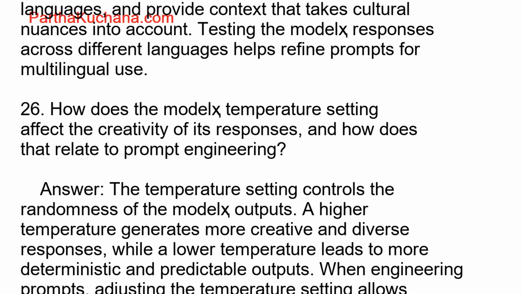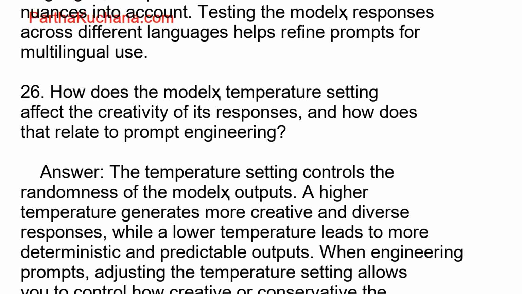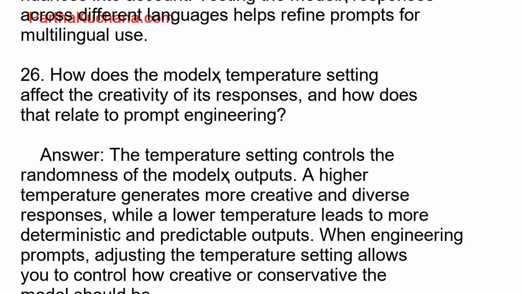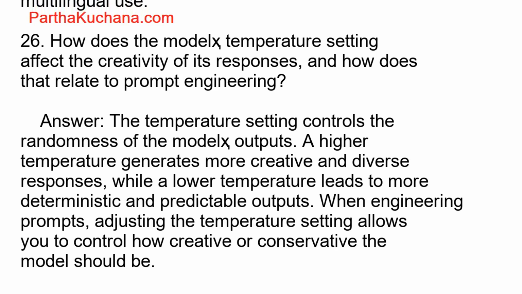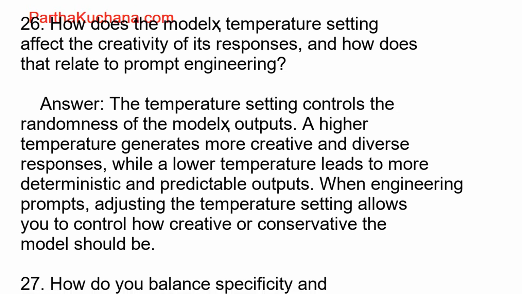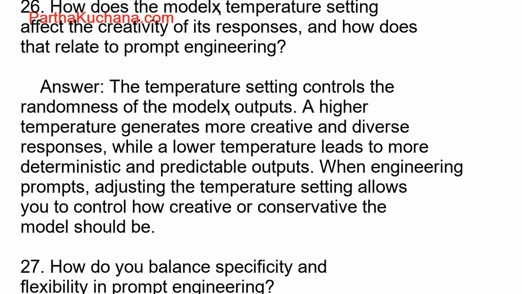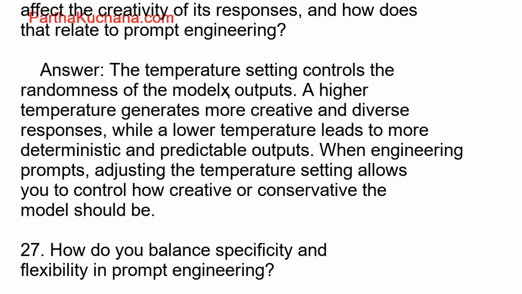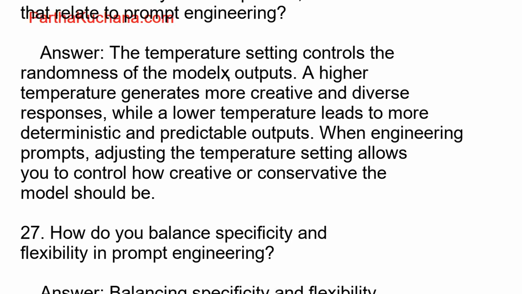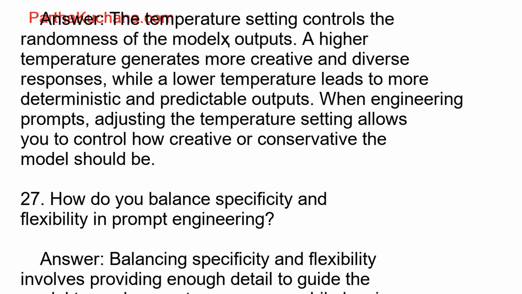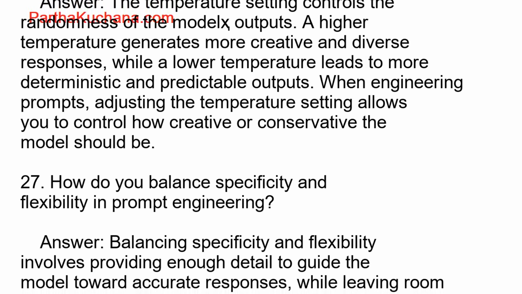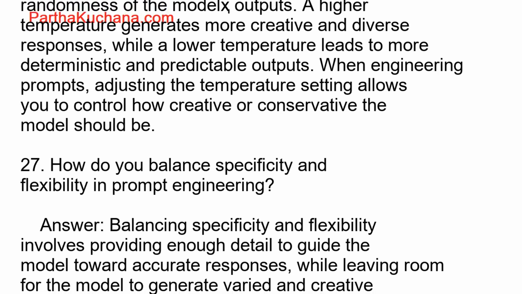28. What role does prompt engineering play in ensuring ethical AI usage? Answer: prompt engineering helps ensure ethical AI usage by guiding the model to avoid generating harmful, biased, or offensive content. By including explicit instructions to maintain neutrality, avoid stereotypes, or prioritize factual information, prompt engineers can help mitigate unethical outputs.